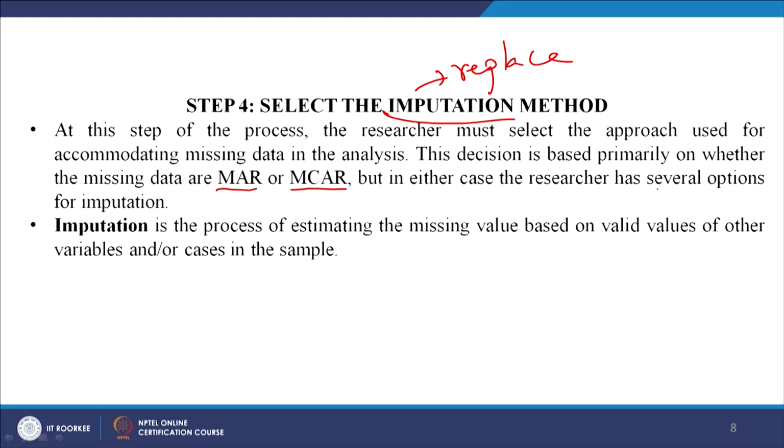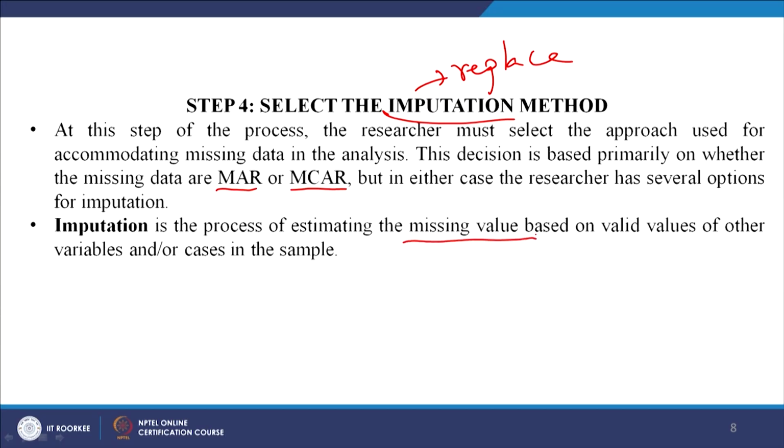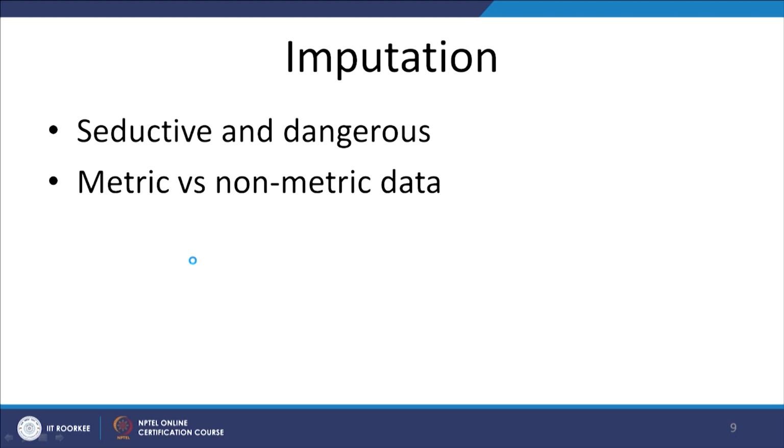Let us not get into random and non-random; rather, let us see how we can replace the data, because some of you might be very new to research, and I am not trying to make it more complicated. It is important that you understand the meaning, so that if somebody asks you, you are able to answer. But then how do I impute, how do I correct my data? Imputation is the process of estimating the missing value based on values from other variables and cases. Either you can calculate it or there are some other methods also. But remember one thing, this is a caution: imputation can sometimes be very seductive and dangerous.